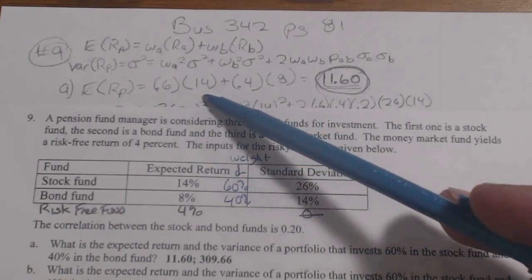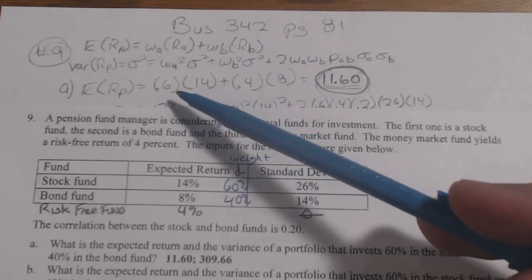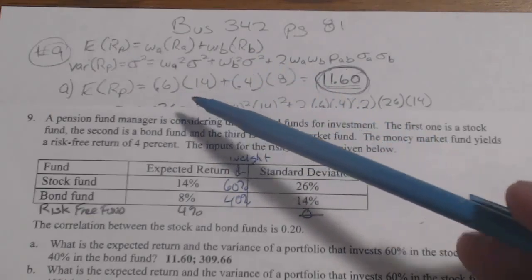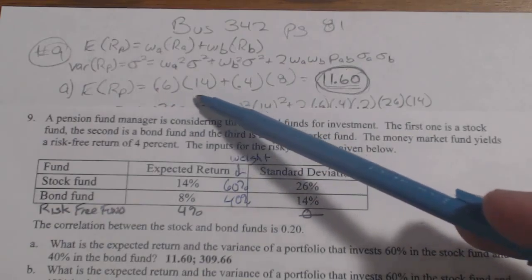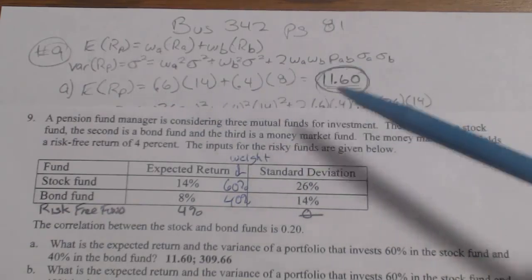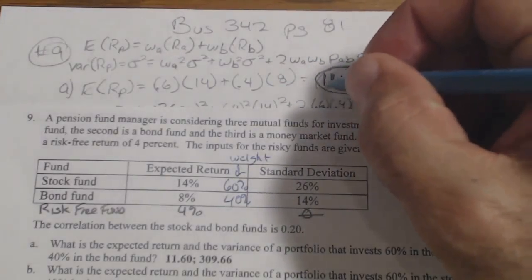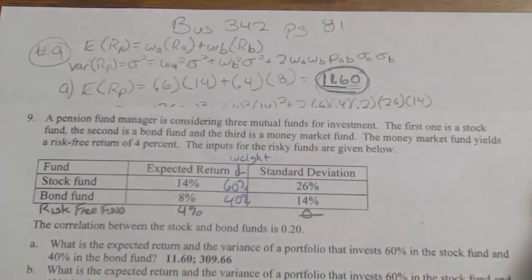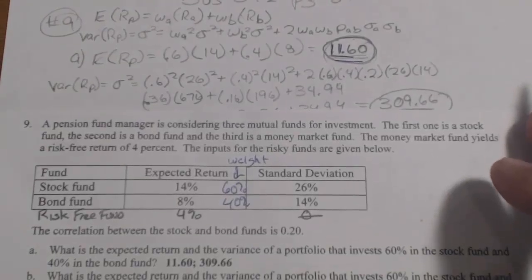So 0.6, which is basically just a weighted average when you're figuring out this expected return. Okay, so the expected return is a weighted average. 6/10 of it at 14%, 4/10 of it at 8%, and it comes out to your expected return is 11.6%. Okay, so that's the first part of what you needed to figure out.